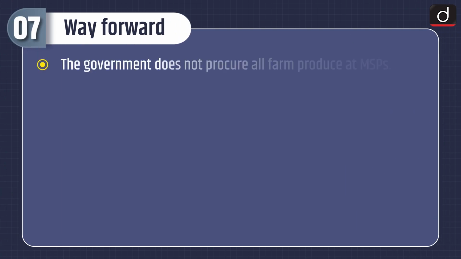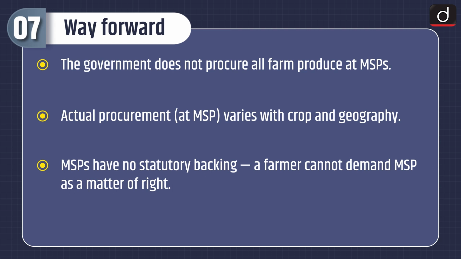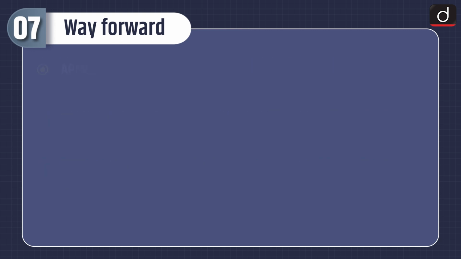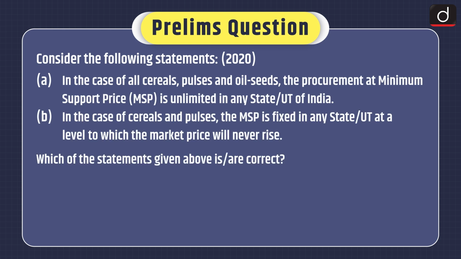Now lastly, let's discuss about the way forward. The government does not procure all farm produce at MSPs. Actual procurement at MSP varies with crop and geography. MSPs have no statutory backing. A farmer cannot demand MSP as a matter of right. APMCs should be strengthened further, and MSP can also be an incentive price for many of the crops which are desirable for nutritional security. Now it's time for the practice questions.